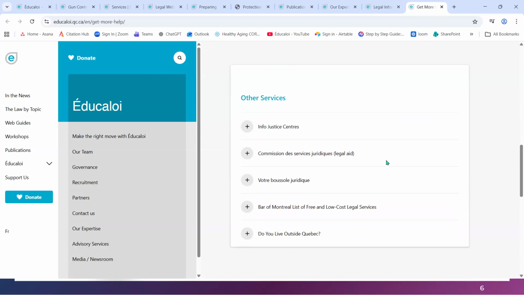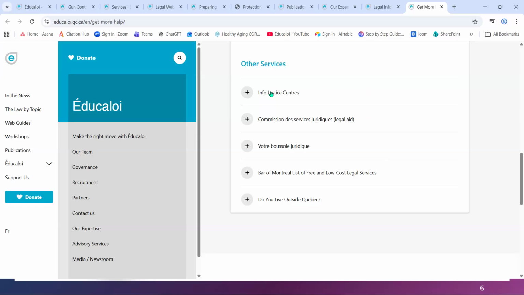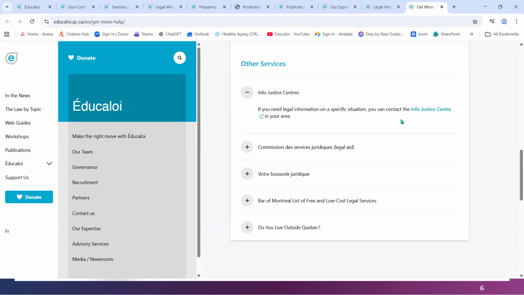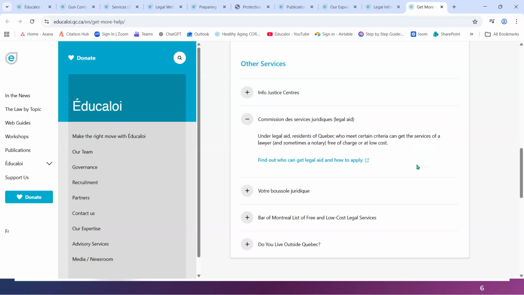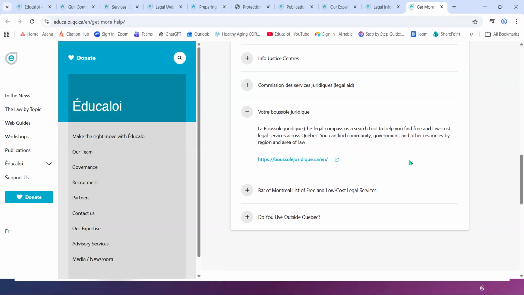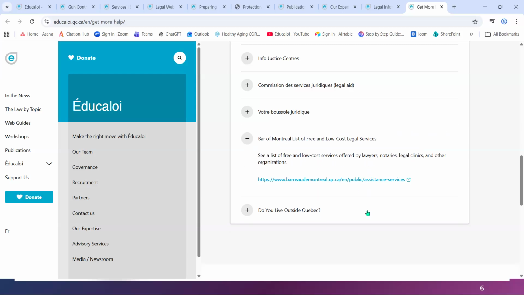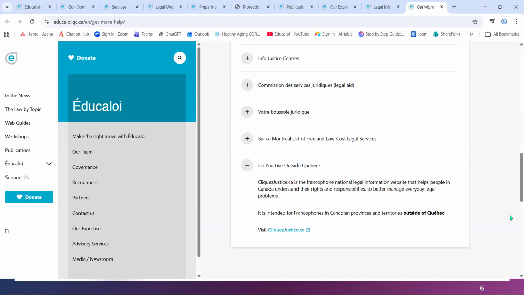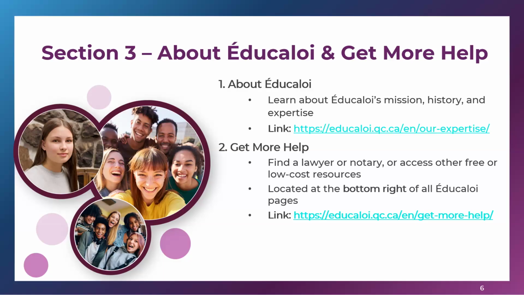The other services that you can check out, again, like I said: Info-Justice centers, legal information in your area; the Commission des services juridiques, which is legal aid and how to apply and find out more information; the Boussole juridique, which is the legal compass, a tool to help you find free and low-cost legal services across Quebec; the Bar of Montreal; and if you live outside Quebec, other information. Those are all the wonderful clickable places you can get more help. We're going to explore those a little more in the interactive part of our presentation.